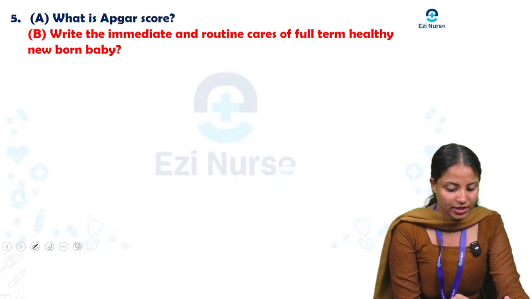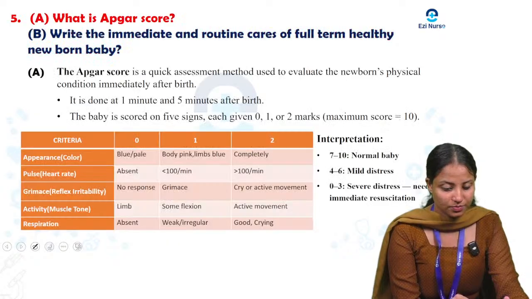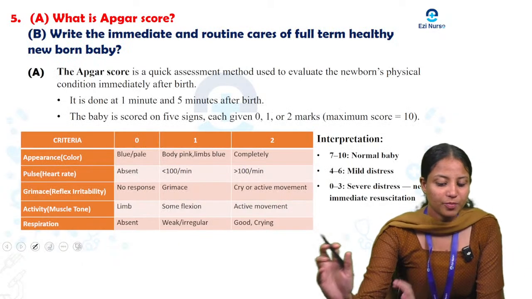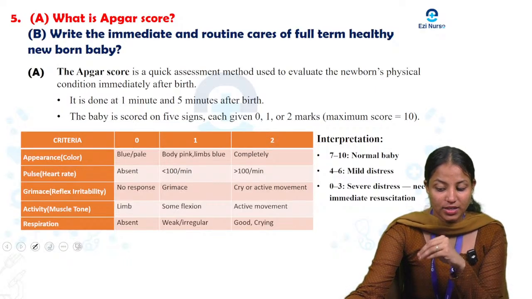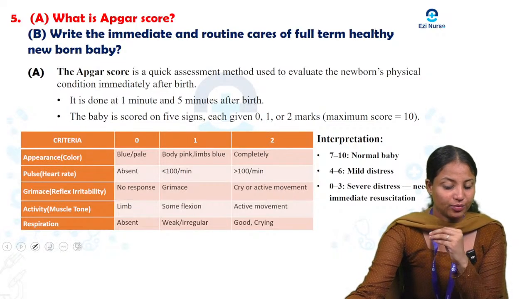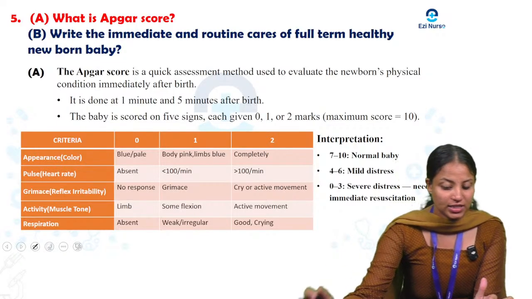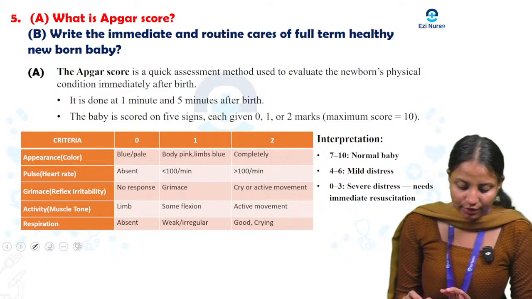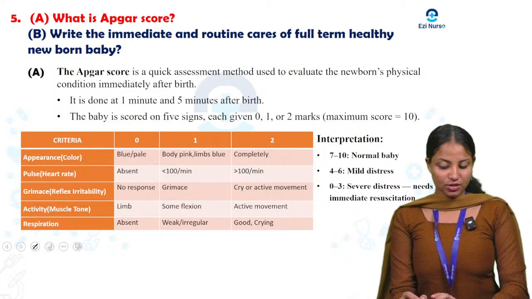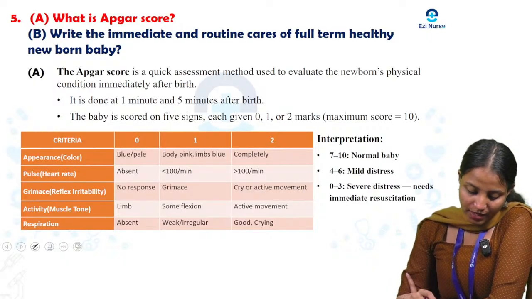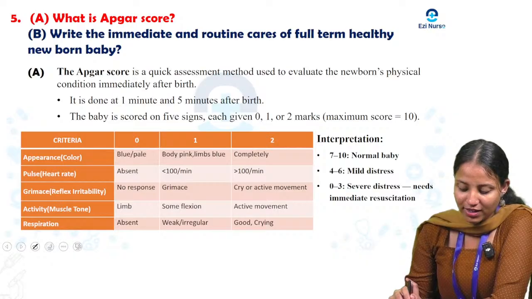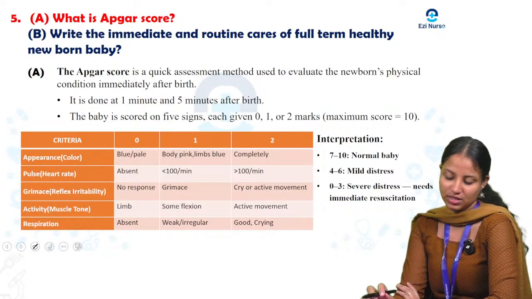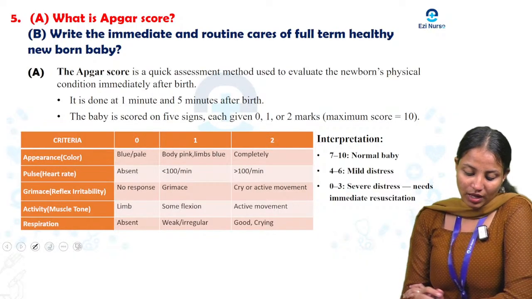So what is the Apgar score? The Apgar score is a quick assessment method used to evaluate the newborn's physical condition immediately after birth. It is done 1 minute and 5 minutes after birth. The baby is scored on 5 signs, each given 0, 1 or 2 marks. Maximum score is 10 marks.